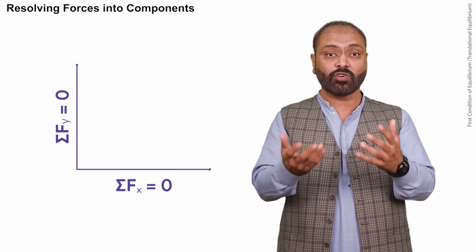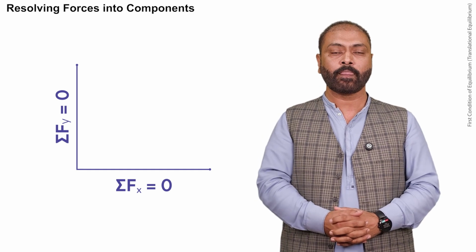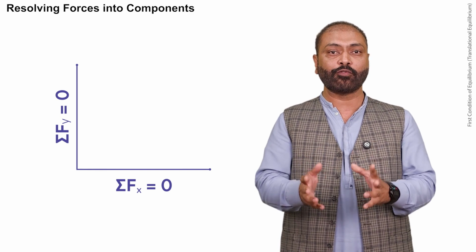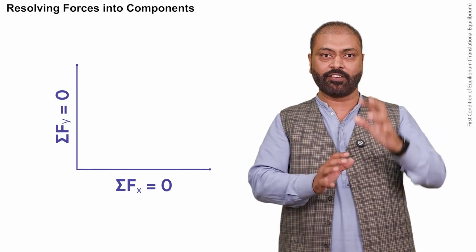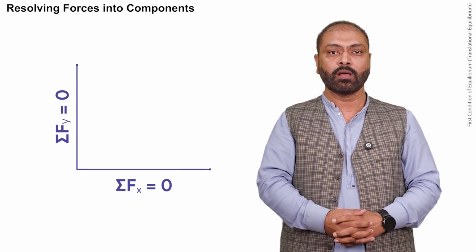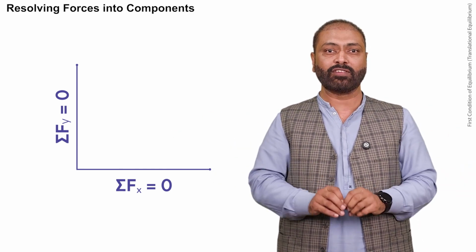In many situations, forces act in different directions. To check equilibrium, we resolve these forces into horizontal and vertical components. For translational equilibrium, the sum of forces along the x-axis must be 0.